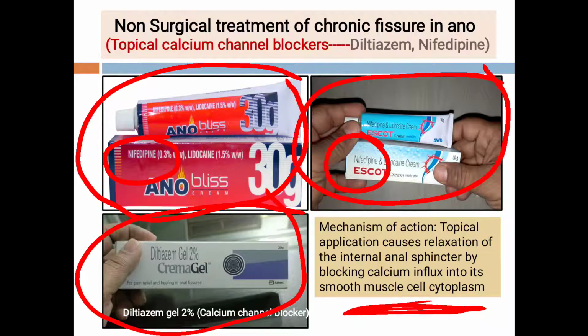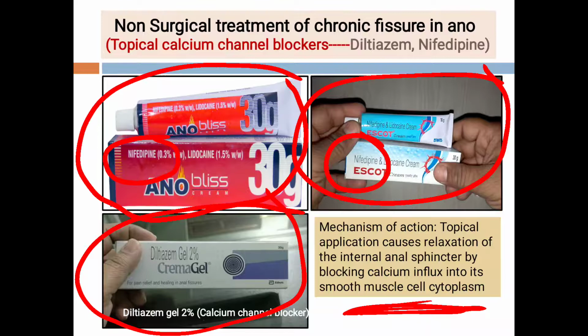So these are the pharmacological agents that cause the reversible chemical sphincterotomy. Chemical sphincterotomy means we are applying chemicals like nitroglycerin ointment, we are applying nifedipine ointment. That's why they are called chemical sphincterotomy agents.